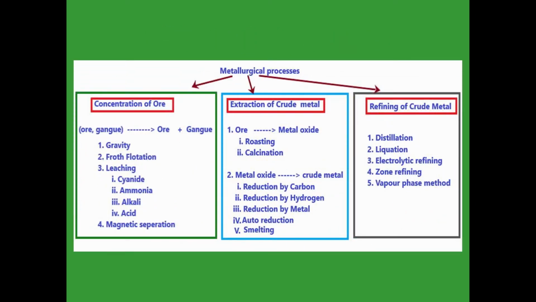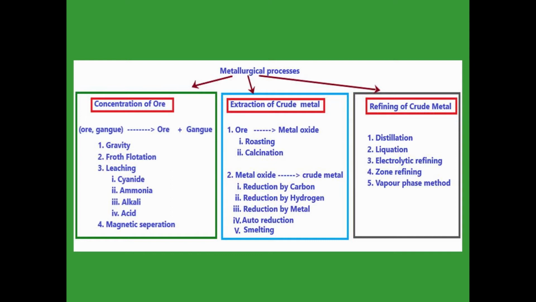In the previous video we learned concentration of ore. What is concentration of ore? The ore contains ore as well as gangue particles. So from the process of concentration of ore, we separate the ore particles from gangue particles by applying gravity separation, froth flotation, and leaching. In leaching there are 4 processes: cyanide leaching, ammonia leaching, alkali leaching, acid leaching. Then the fourth one, magnetic separation. So these are the processes we use to separate the ore particles from the gangue particles.